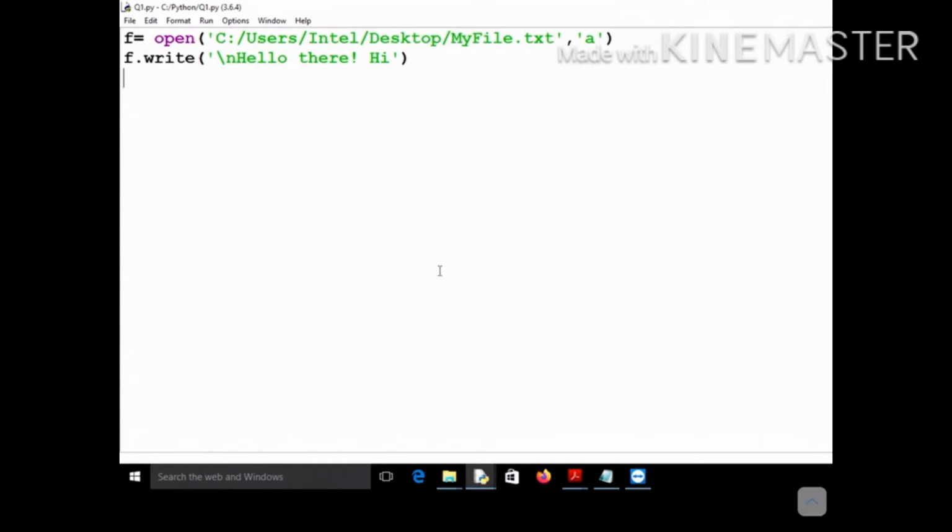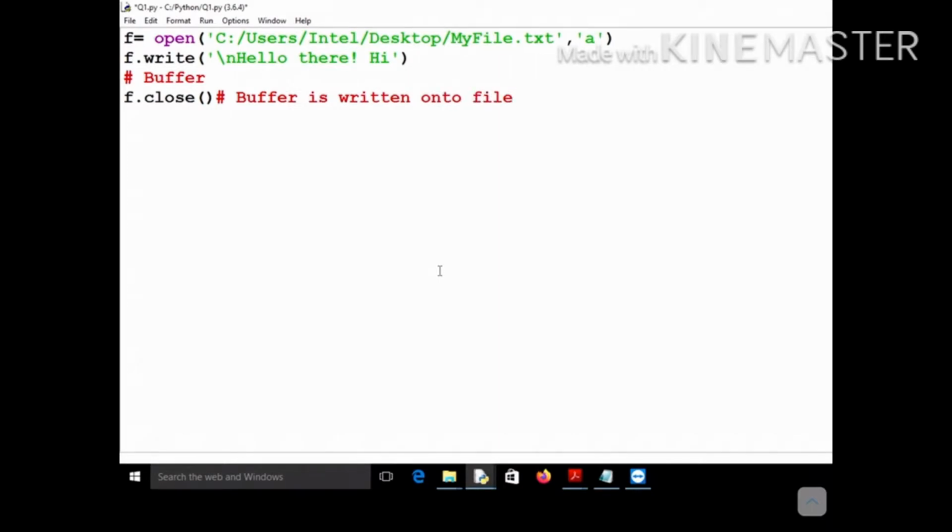Why is it not written? Because when you write this write statement, it is not written onto the file where it is stored. It is temporarily stored in something called a buffer. The line that you are going to write is temporarily stored in the buffer, and when you write the close statement, only then is it written from the buffer to the file. So this is what actually happens.